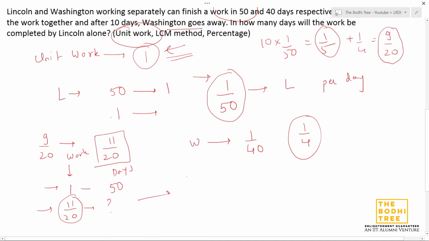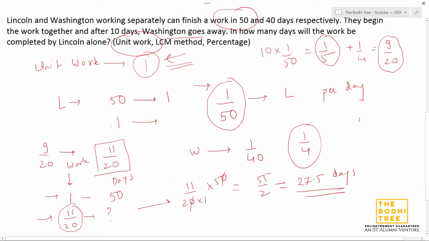So what will this do? 11 by 20 into 1 into 50. So how many days will Lincoln take to complete this work? 55 by 2, that is nothing but 27.5 days. So he'll require 27.5 days after working together for 10 days.